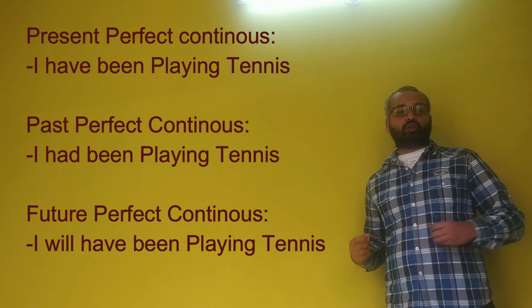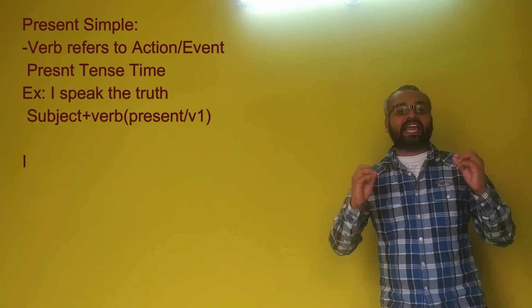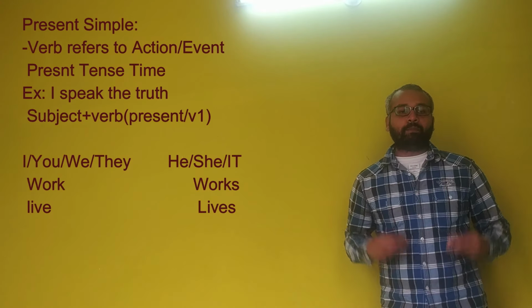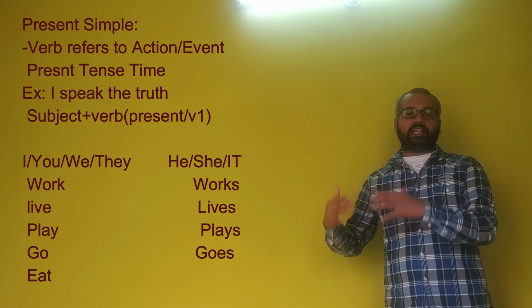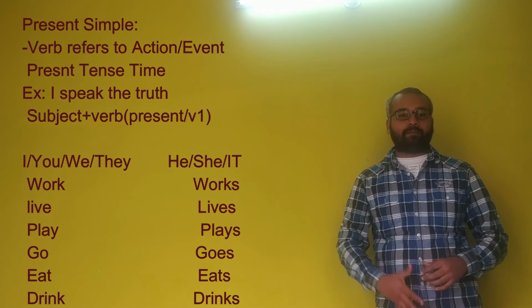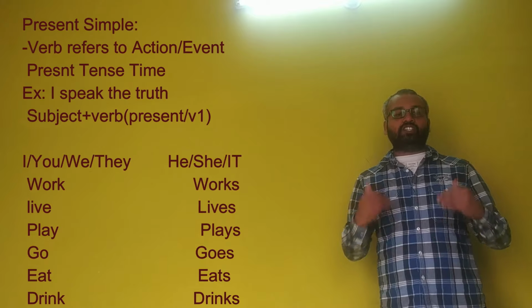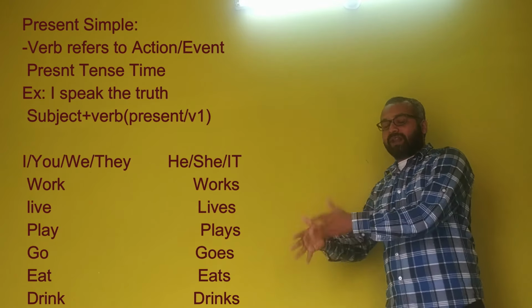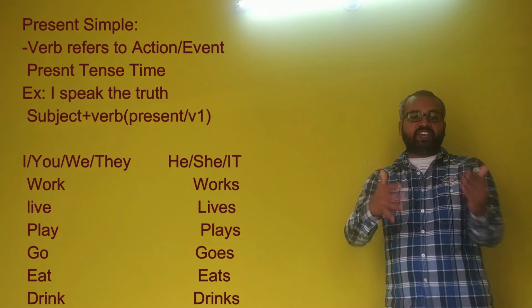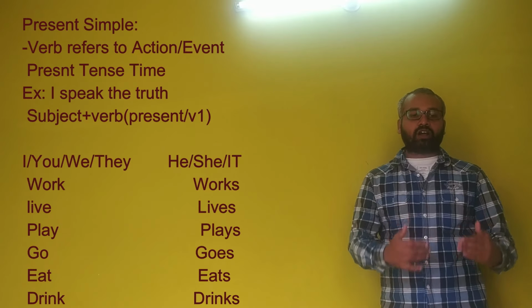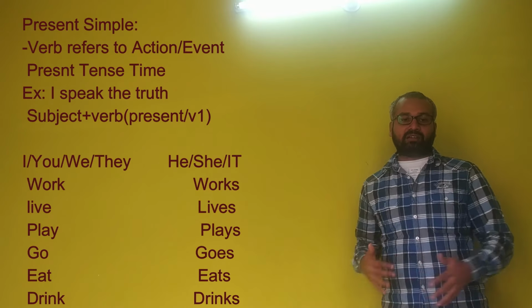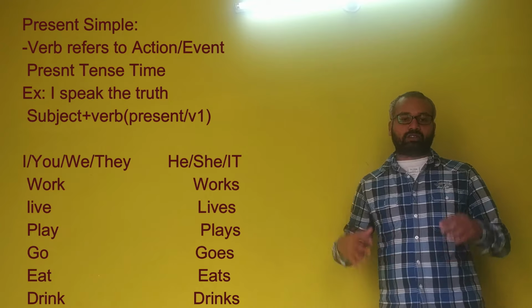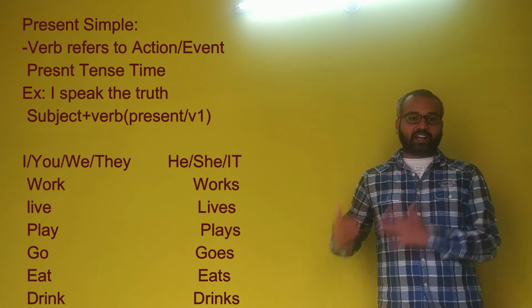Now we will move to present simple with an example. Verb that refers to an action or event in the present tense. So, I speak the truth, which includes subject plus verb, present V1. I, you, we, they, he, she, it. Work, works. Lie, lies. Play, plays. Go, goes. Eat, eats. Drink, drinks.